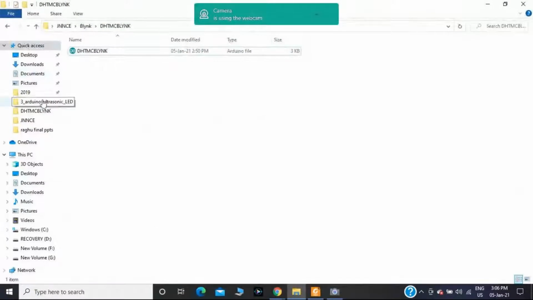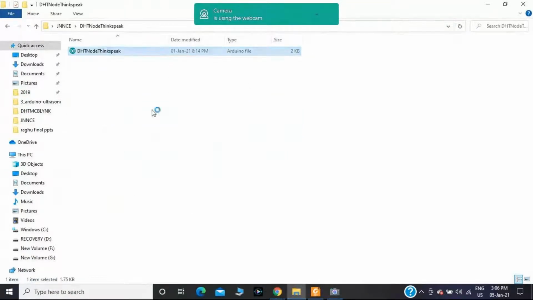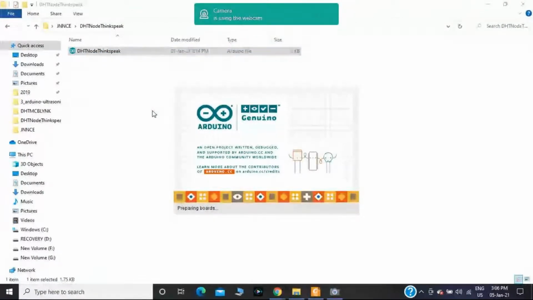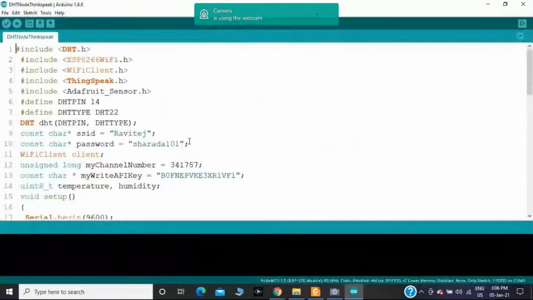First, I will open the code with respect to ThingSpeak. Okay, this is the code for the example of sending temperature and humidity values to the ThingSpeak cloud service.